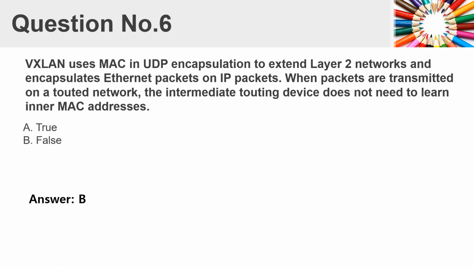Question number 6. VXLAN uses MAC in UDP encapsulation to extend Layer 2 networks and encapsulates Ethernet packets on IP packets. When packets are transmitted on a routed network, the intermediate routing device does not need to learn inner MAC addresses. A. True. B. False. Answer B.